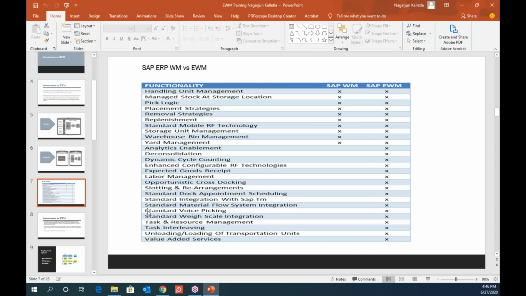And then next in the flow is transportation management. Yard management is also integrated with EWM, and with that you can achieve a lot of results, because shipping and receiving happen from your transportation units, the big trucks, right? So you'll also manage them using yard management. And I was talking about ASRS, the automatic storage and retrieval system.